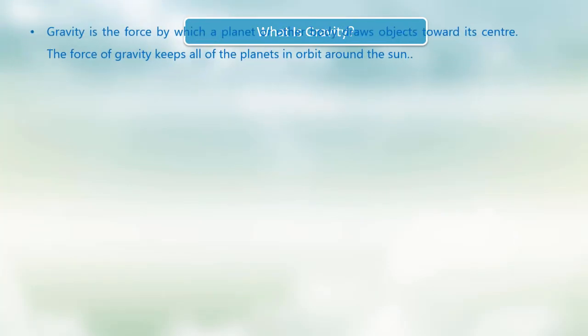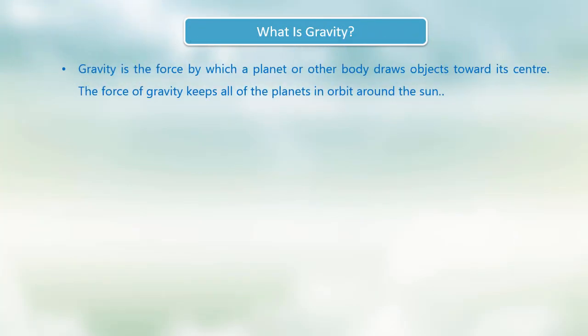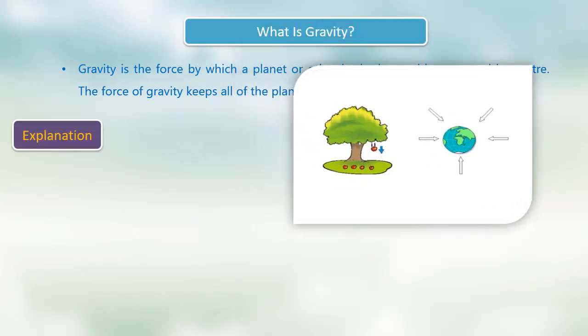Gravitation. What is gravity? Gravity is the force by which a planet or other body draws objects towards its center. The force of gravity keeps all the planets in orbit around the sun. Explanation.